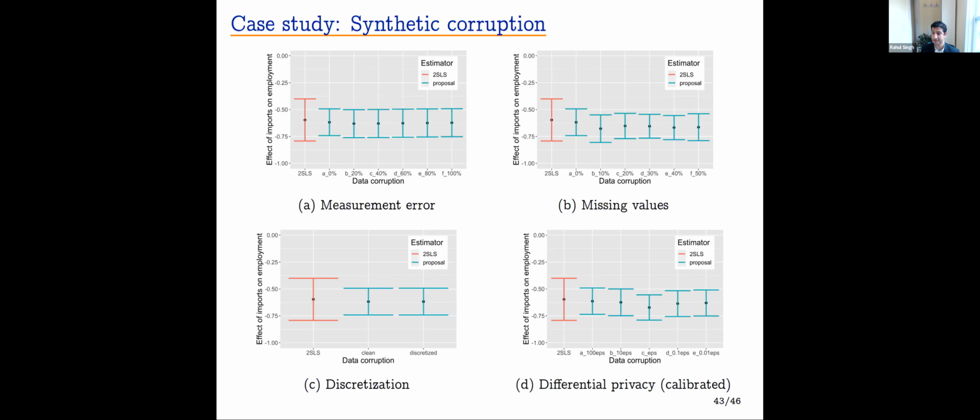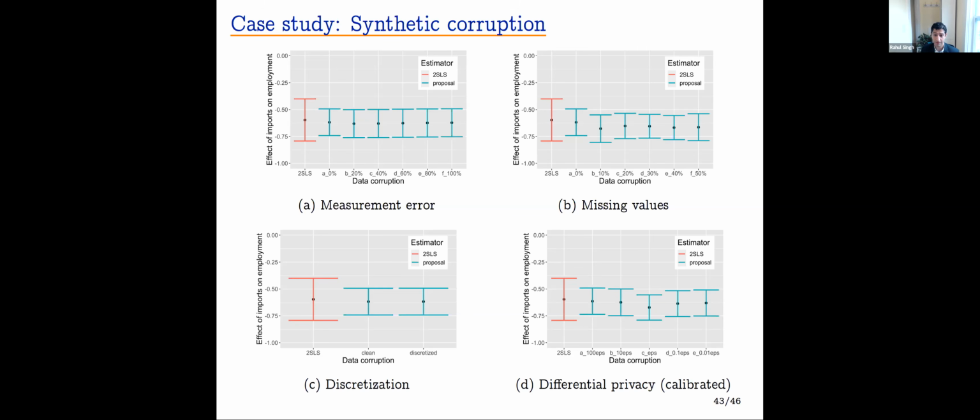It's smaller for two reasons. First, 2SLS is inefficient, and what we're doing is efficient. And second, in the finite sample, the data is approximately low rank, and our estimator is exploiting that fact. As we move to the right, we introduce more and more measurement error, and we see the point estimates remain stable, and the standard errors adaptively increase in length.